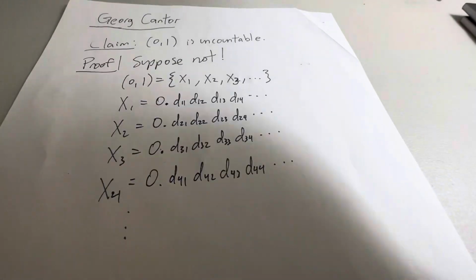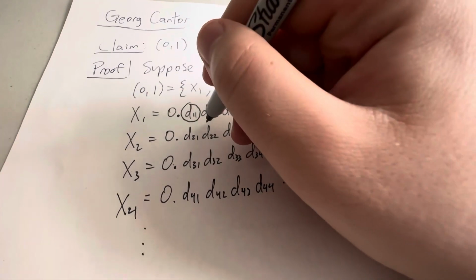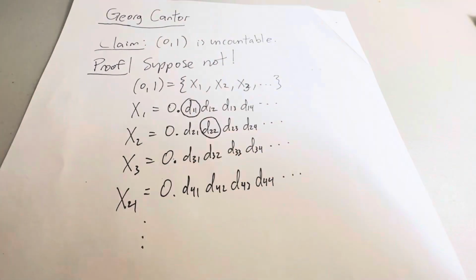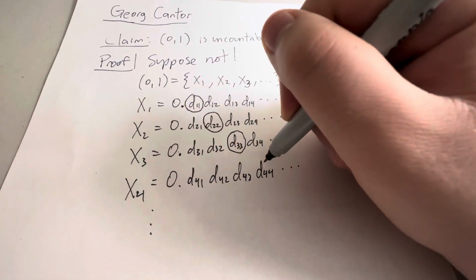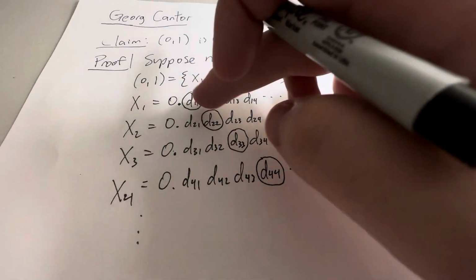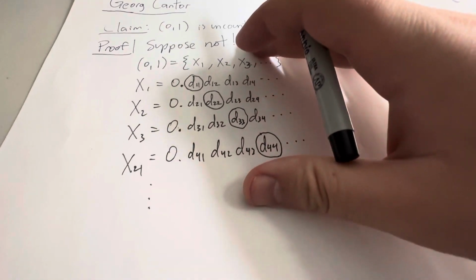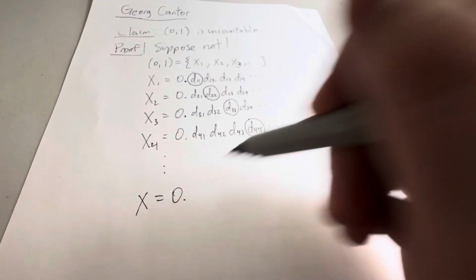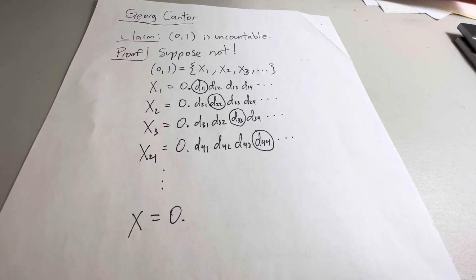And the idea here is that he just used his brain and said, okay, I'm going to make an x that's not in the list. And the way he did it was that he looked at the digits that form along this diagonal and he switched them. So he constructed a new x where it's 0 point, and then for this digit, maybe you could add 1 to it.